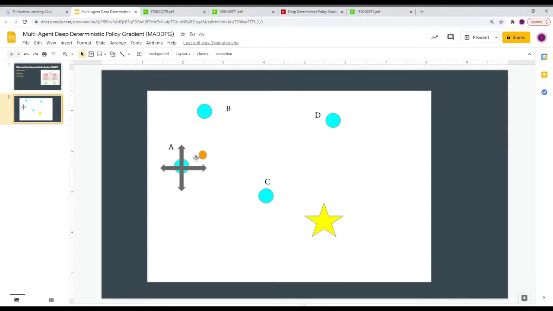Agent A's critic is something called a centralized critic, and what this means is that agent A's critic is not only going to have access to the observations of agent A, but also the observations of agents B, C, and D. To put this into other terms, agent A's critic is not only seeing the world from the point of view of agent A, it's also getting fed all of the information that agent B, agent C, and agent D know in order to try to optimize its decision.